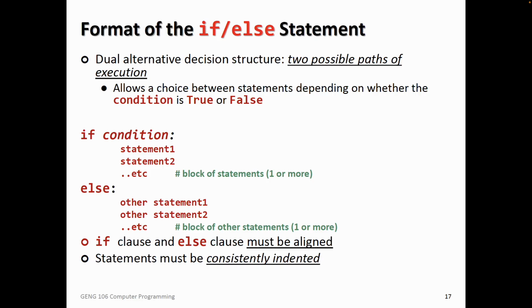And the else statement is this also. When I write a condition, if I have two possible paths of execution, like when your robot is going, if there's an obstacle, then turn right. Otherwise, move forward. So I have two options. I can either move forward or I can turn right or maybe turn left, whatever it is. So I have these two options. But it only depends on whether there's an obstacle or not.